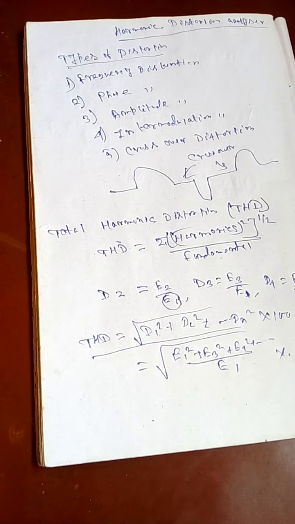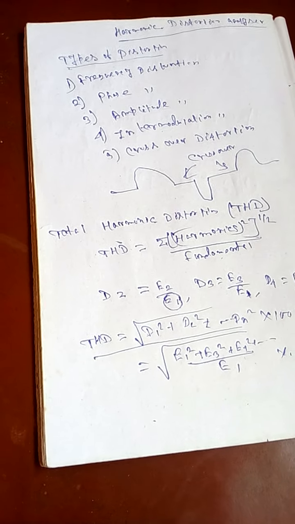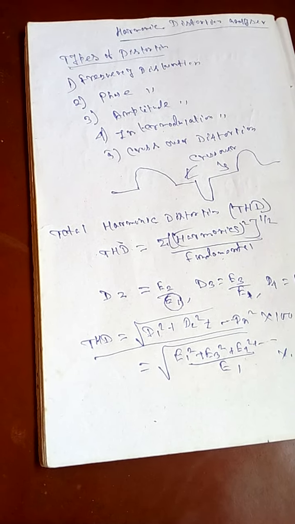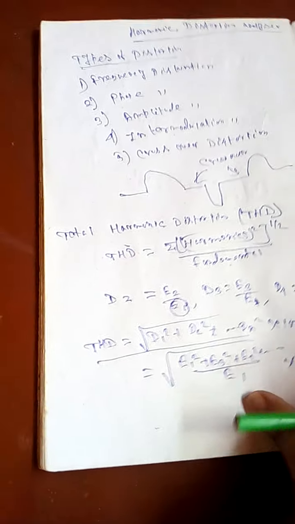Now consider the block diagram of how we calculate the harmonic distortion. There are two types of reading, manual and ratio reading. There are two ways we can measure this. If we measure distortion using manual reading, what is the circuit?